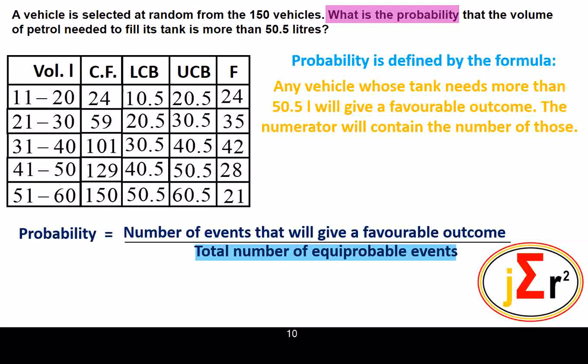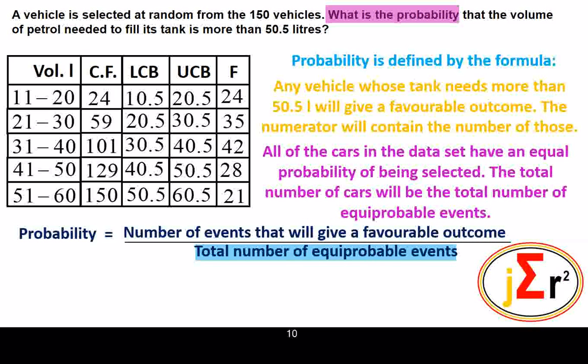Why equiprobable? Because each of the events we are talking about here must have an equal chance of occurring. And that is why it has to be equiprobable. So we cannot total those events unless each one has an equal probability of being selected. That is what we mean by equiprobable. That means any one is as likely to be selected as the other.